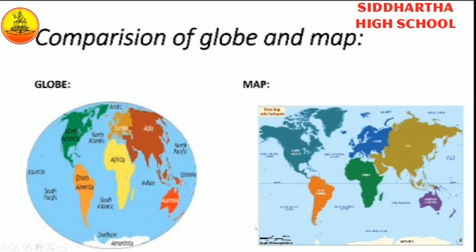These are the differences between globe and a map. One more thing, maps can be folded and easily carried anywhere. But globes are difficult. You can't carry them easily from one place to another place. Okay, children, these are the differences between globe and map.